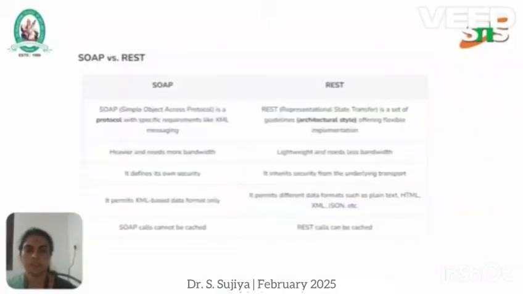Next, what is the difference between SOAP and REST? SOAP is the Simple Object Access Protocol. REST is Representational State Transfer. SOAP is a protocol with specific requirements like XML messaging, whereas REST offers a flexible implementation. SOAP is heavier and requires more bandwidth, whereas REST is lightweight and needs less bandwidth. SOAP defines its own security, whereas REST inherits security from the underlying transport.